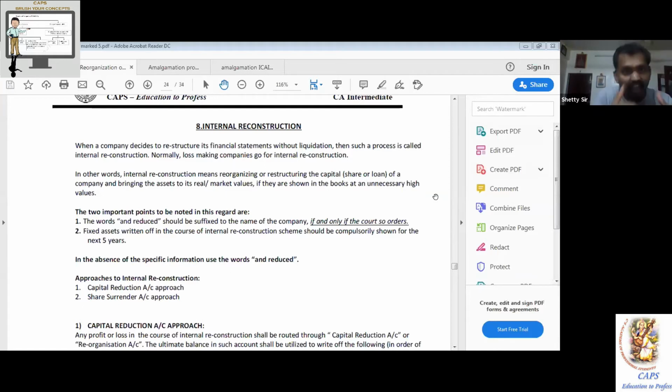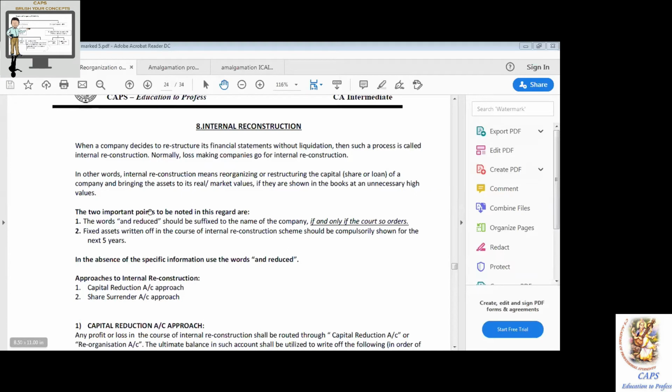Or the opposite, where we had a share of rupees 100, we have made it 100 shares of rupees 1 each. That is also called internal reconstruction. Any change you do in the balance sheet is called internal reconstruction. So just because I change the face value, why should I call it a loss-making company? It was not a loss-making company, it is a profit-making company. So the court may not suggest you to use the words "and reduced". Are you understanding, my dear friends?